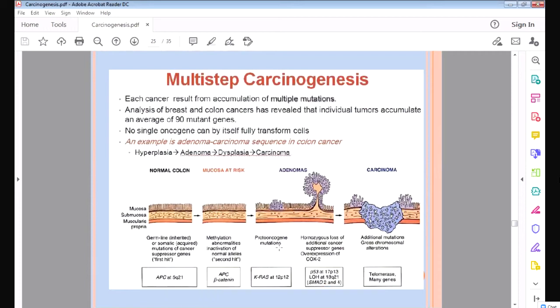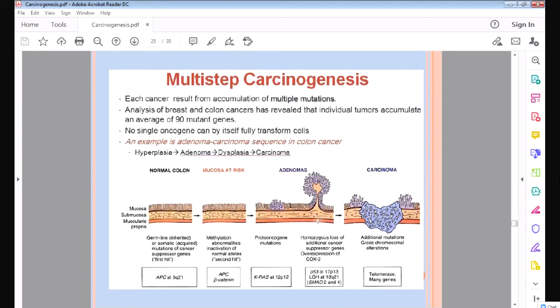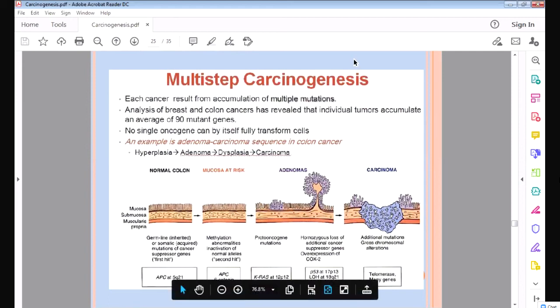Afterward, this proto-oncogene, that is KRAS, is damaged, and it will convert into an oncogene. So what will happen? Finally, it will proliferate and form an adenoma. You can see the adenoma. Then after this, the P53, that is the guardian of the genome, is damaged. Then this will convert into carcinoma, that is the colon carcinoma. So this is how it develops.